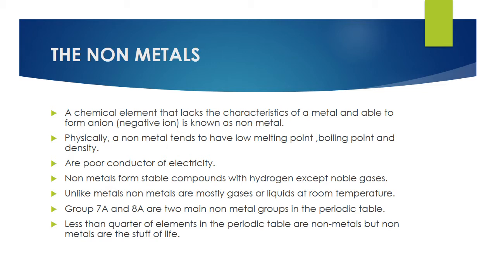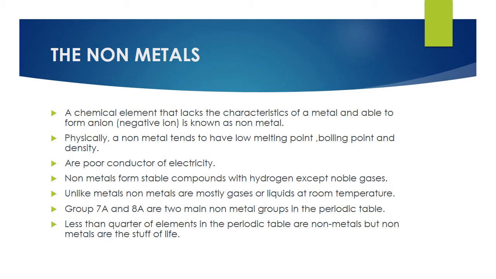Clear? Physically, a non-metal tends to have low melting point, boiling point and density. It is again unlike metals because the melting point, boiling point and density of metals is high. Non-metals are poor conductors of electricity, but metals were good conductors of electricity. Non-metals form stable compounds with hydrogen except noble gases.